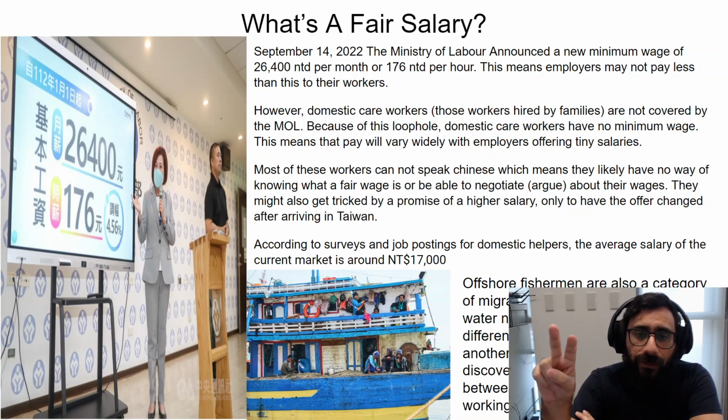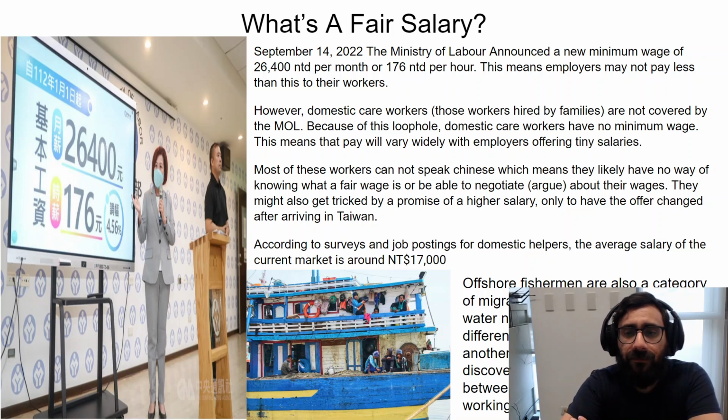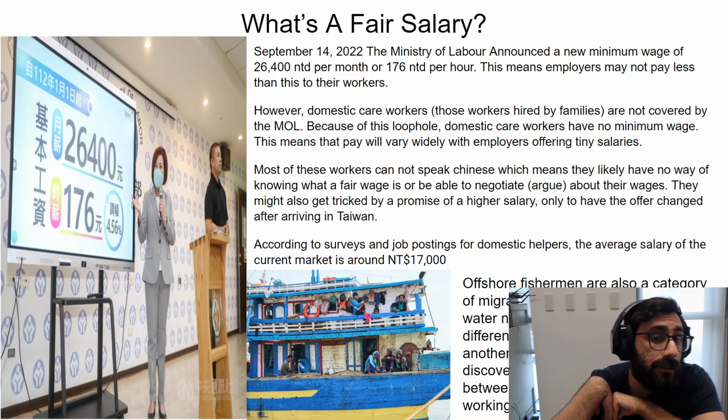So, on September 14th of last year, the Ministry of Labor announced a new minimum wage of 400 NT dollars per hour, per month, I mean, or 176 NT dollars per hour. That means employers are not supposed to pay less than that. Okay? But domestic care workers, the workers that live inside the house, remember domestic, house?